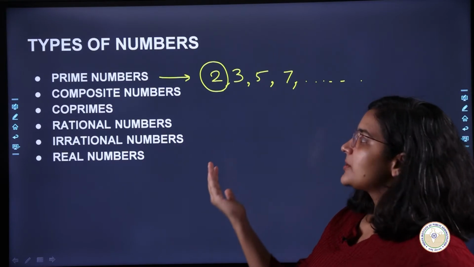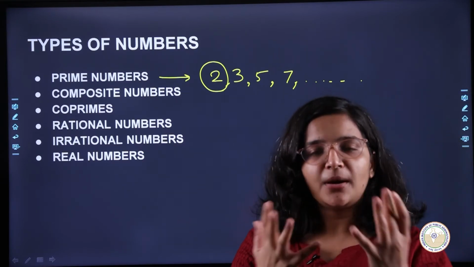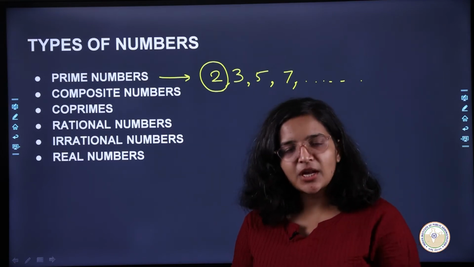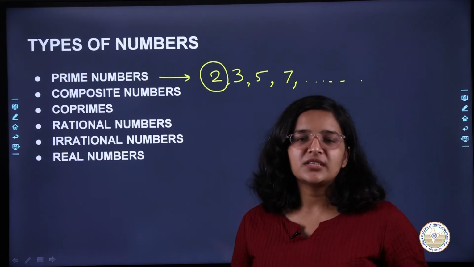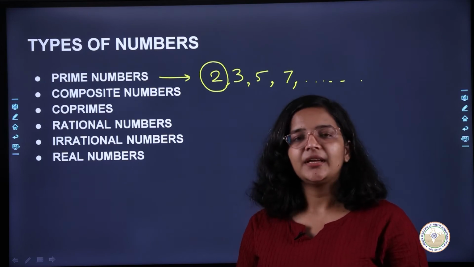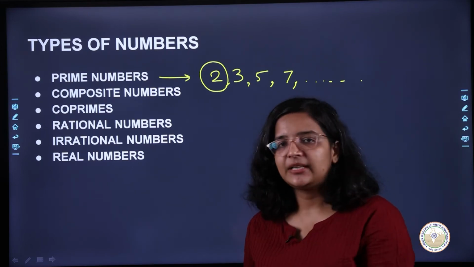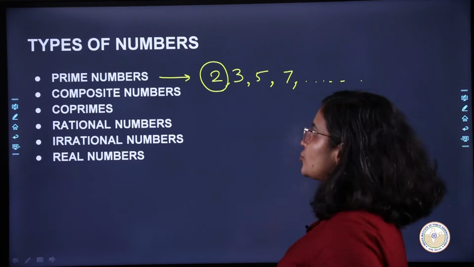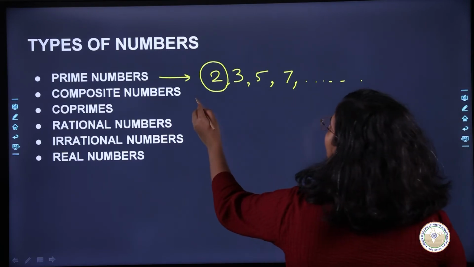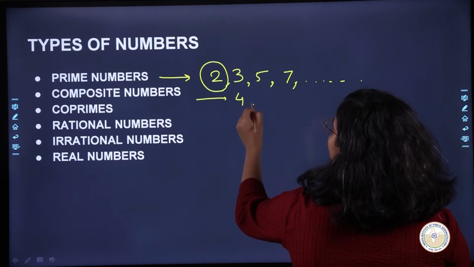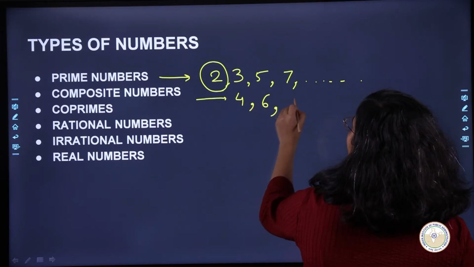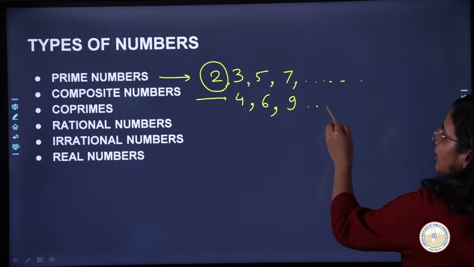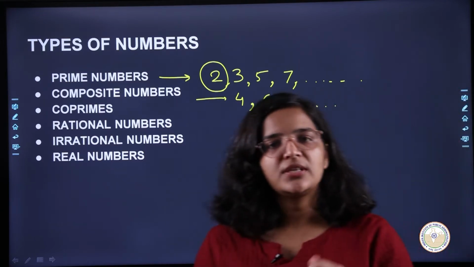So what are composite numbers? Composite numbers are those numbers which are not prime. Or another definition of composite numbers could be that they are the numbers which are divisible by themselves, by one, and by one other number. So what will be examples of composite numbers? We will have 4, we will have 6, we will have 9, right? All these numbers, the list goes on, they are composite numbers. So these are not prime numbers.